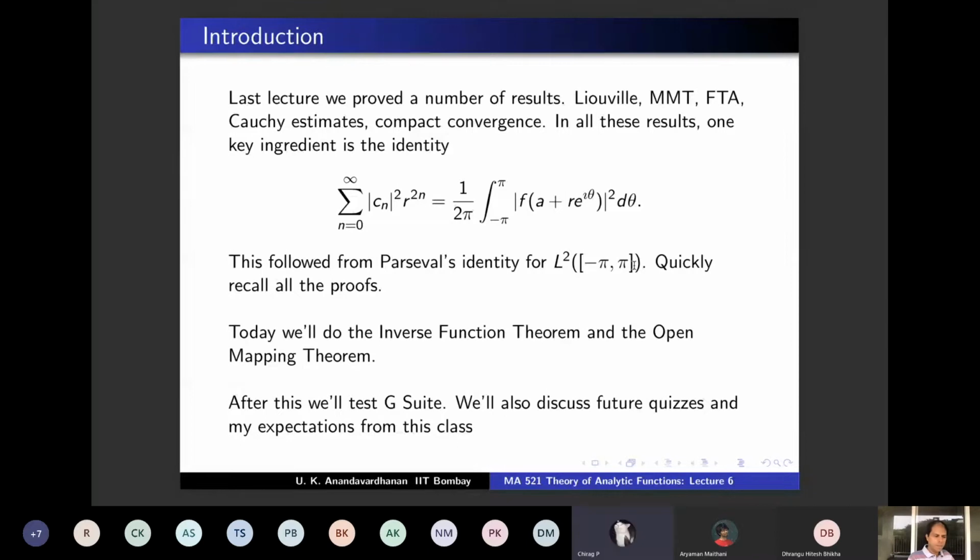So this is Chirag, sir. Sir, can it be possible to make us upload a PDF or a photo of our proof? It's better than Google Forms, and we can explain things better. No, I don't want to do that.